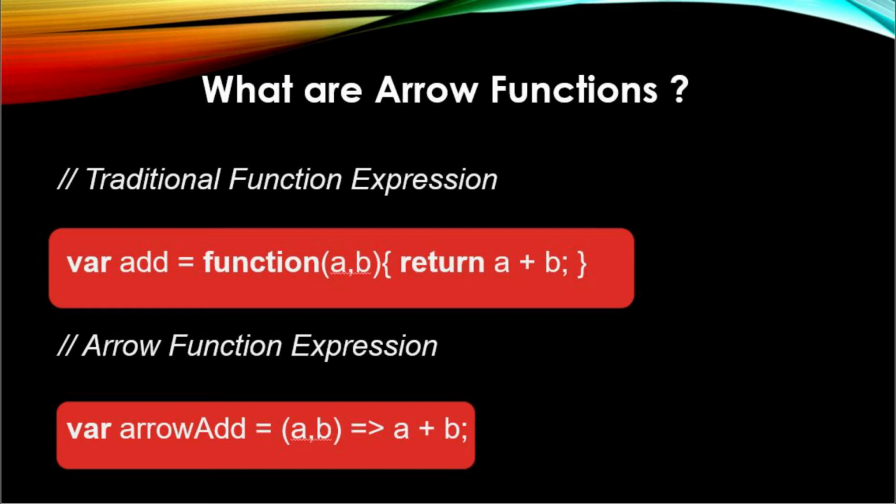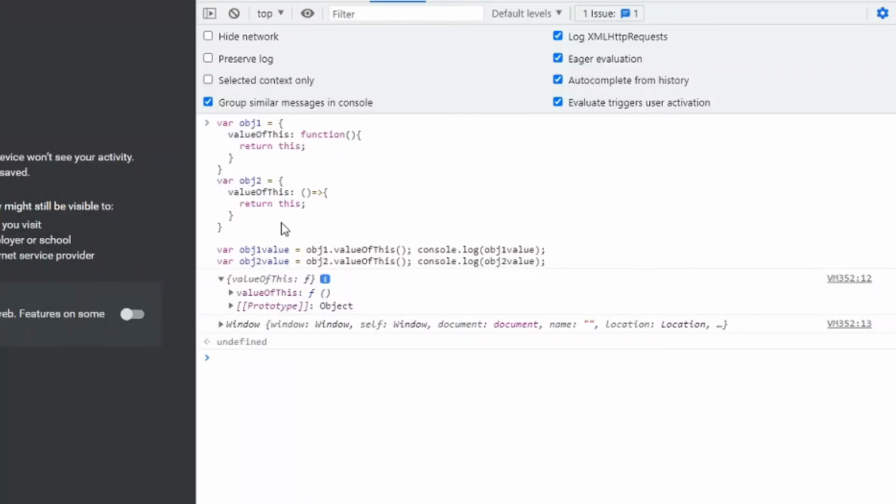The biggest difference between the traditional function expression and the arrow function is the handling of the this keyword. By general definition, the this keyword always refers to the object that is calling the function. As you can see in the code here, object1.value of this returns object1, since the this keyword refers to the object calling that function.